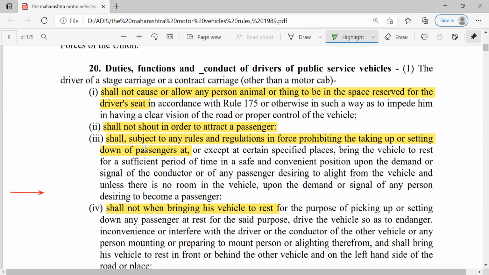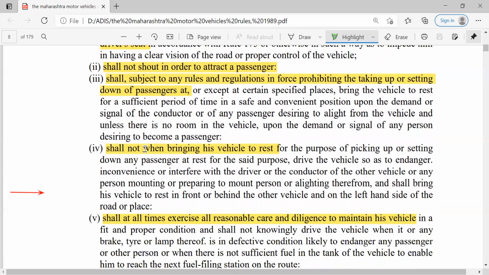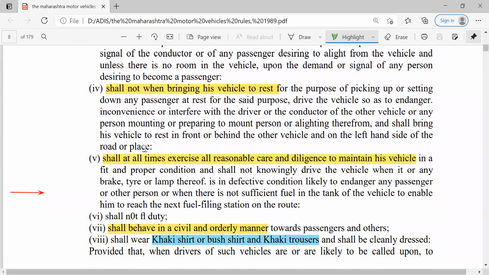Then he shall not shout in order to attract a passenger, subject to any rules and regulations in force prohibiting the taking up or setting down of passengers. Then, when bringing his vehicle to rest for the purpose of picking up or setting down any passengers, he shall at all times exercise all reasonable care and diligence to maintain his vehicle.